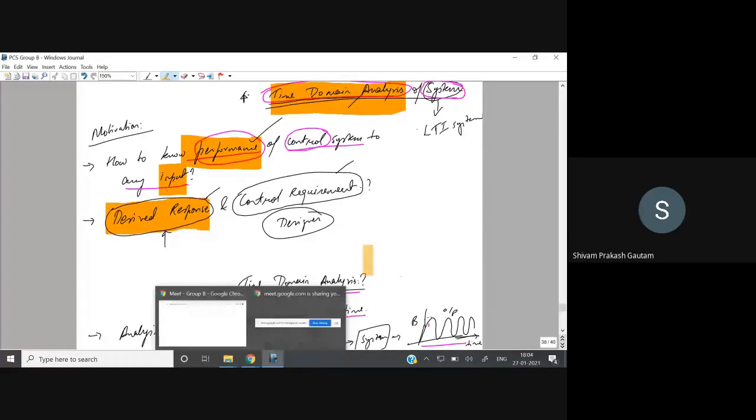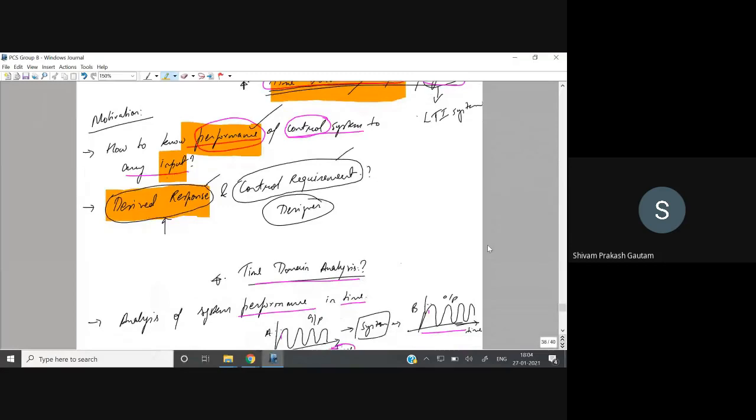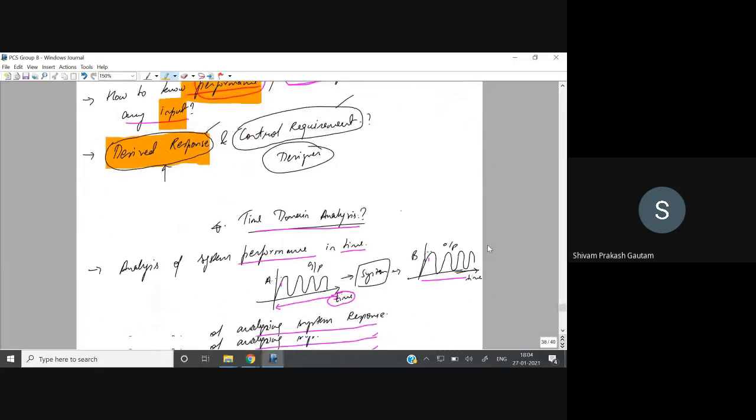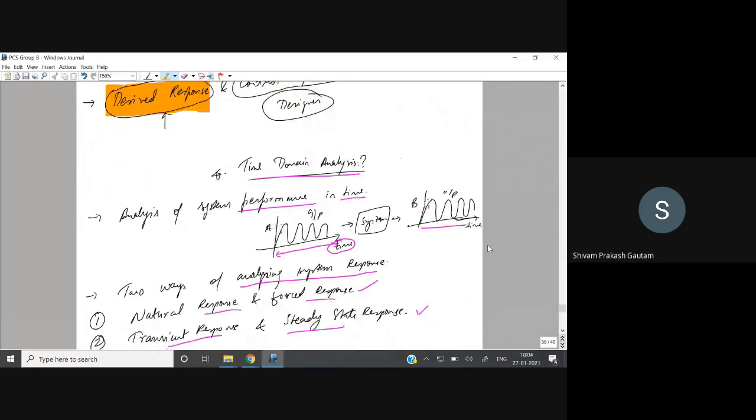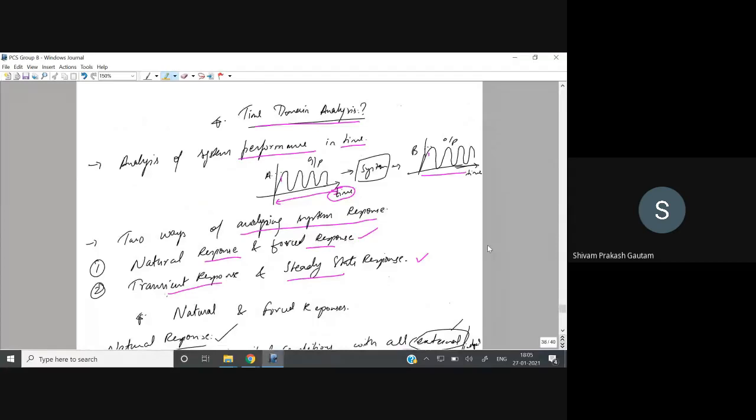Yes, sir. Please. So now, once we have understood why we want to do time domain analysis, we are asking the question: what is time domain analysis? It is analysis of a system in time. Time means in the x-axis you can see I have written time. Another thing that you can analyze is frequency. We will see frequency analysis later on in our course. Right now we are dealing in time.